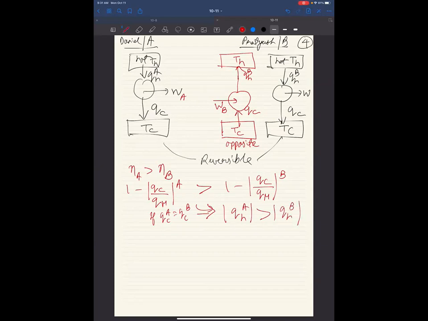After that, I made a thought experiment. I said that, okay, let's run the second engine, which is the less efficient engine, reversibly, in the opposite direction. It is taking some heat out of the cold sink. Now I have to do some work on it, and then it dissipates some heat into the hot source.